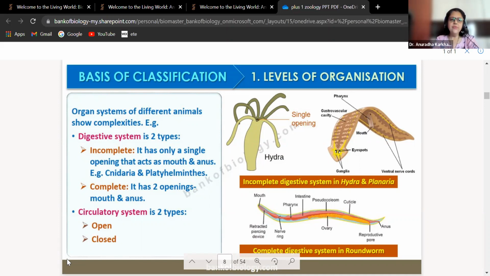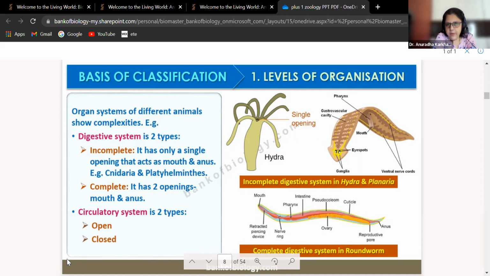So like in case of digestive system, we have got 2 types of digestive system: incomplete and complete. So those organisms which show organ system level of organization, still they will be classified further into 2 groups depending upon their digestive system. So incomplete digestive system में क्या होता है?